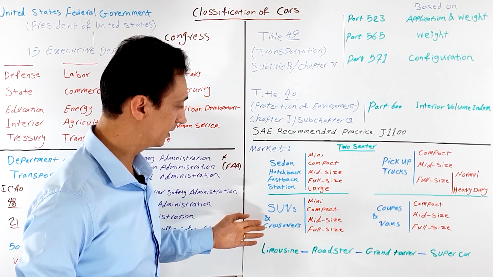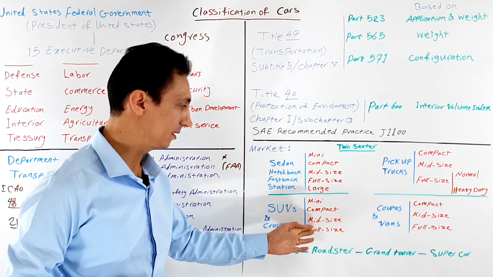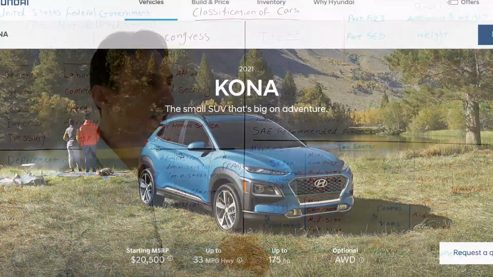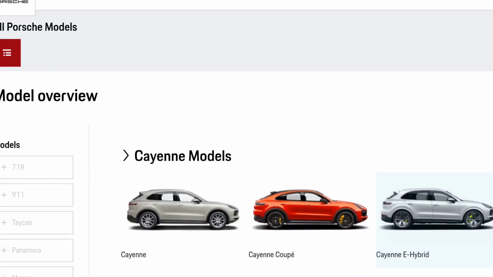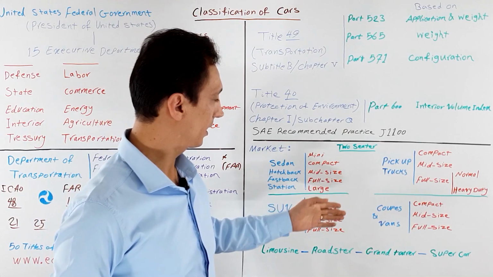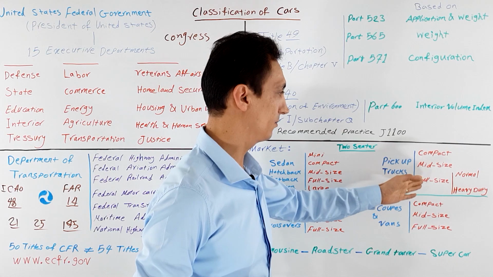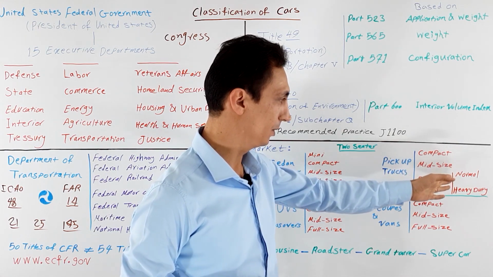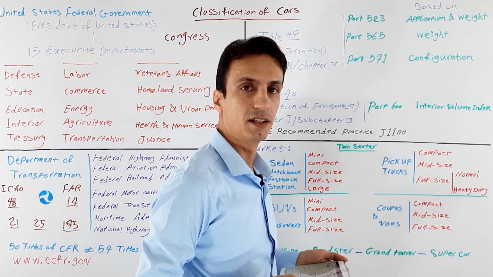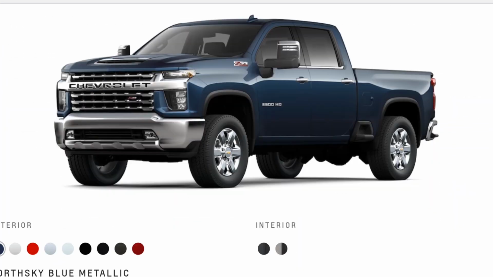And sport utility vehicles and crossovers, which are a cross between SUVs and sedans, are in these 4 sizes: mini, compact, mid-size, and full-size. Mini SUV like Hyundai Kona, mid-size crossover like Porsche Cayenne, and full-size SUV like Toyota Land Cruiser. And pickup trucks are divided into these 3 sizes: compact, mid-size, and full-size. Full-size itself into 2 types: normal and heavy-duty. Normal full-size truck like Ram 1500, and heavy-duty full-size truck like Chevrolet Silverado 2500.